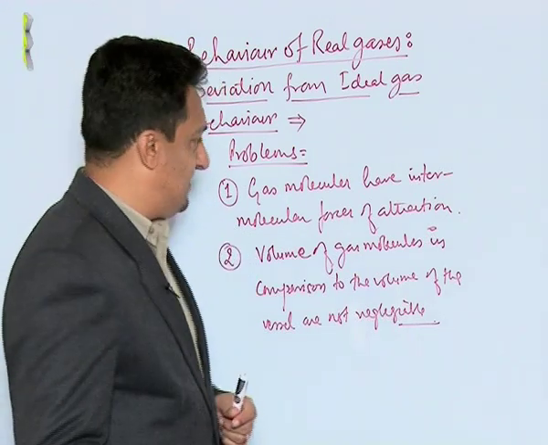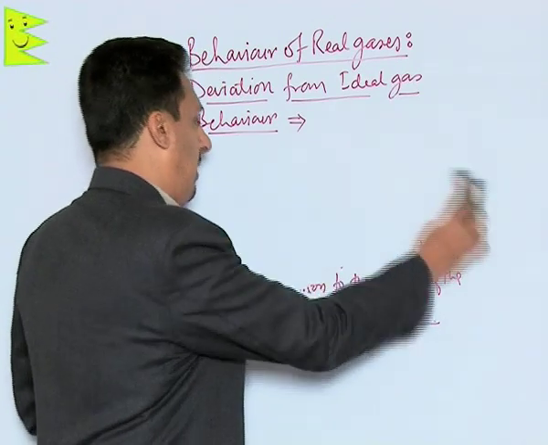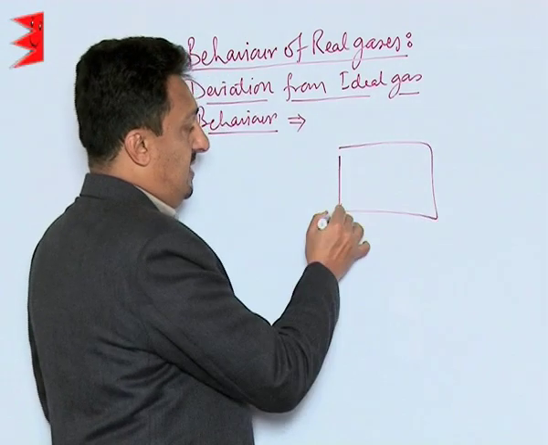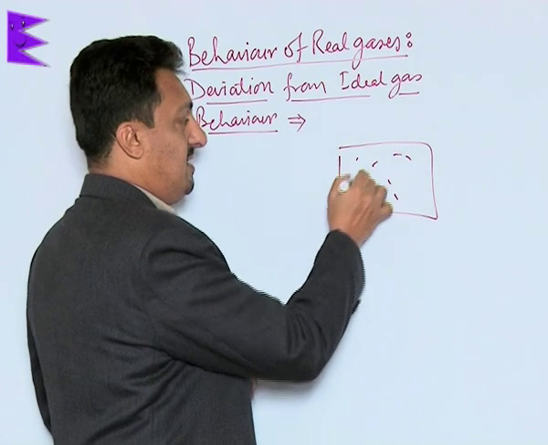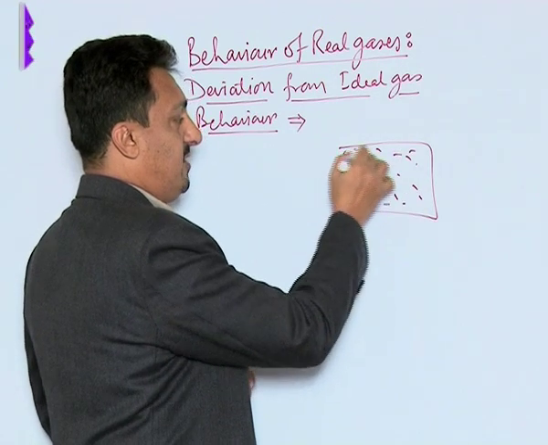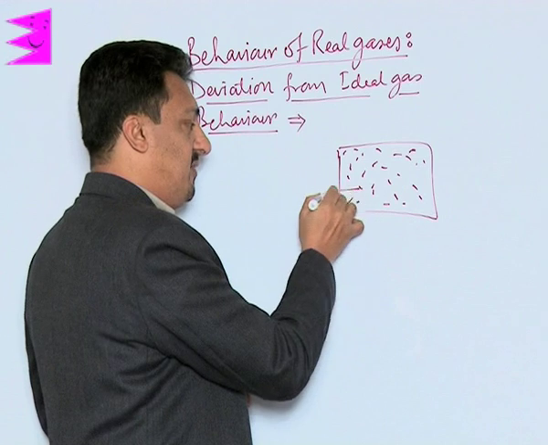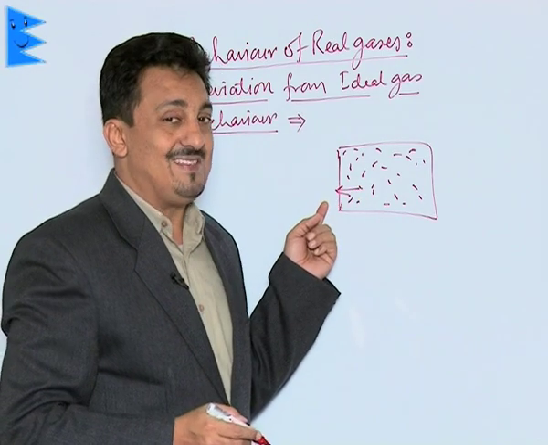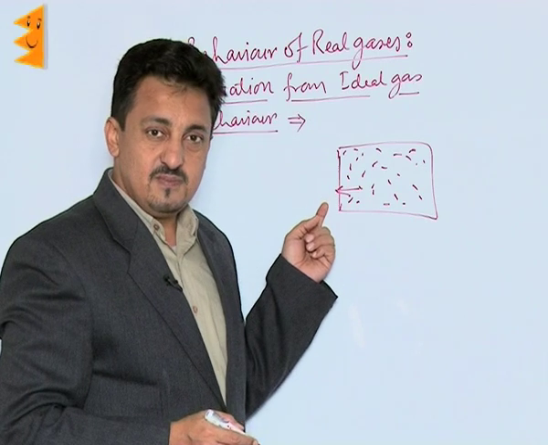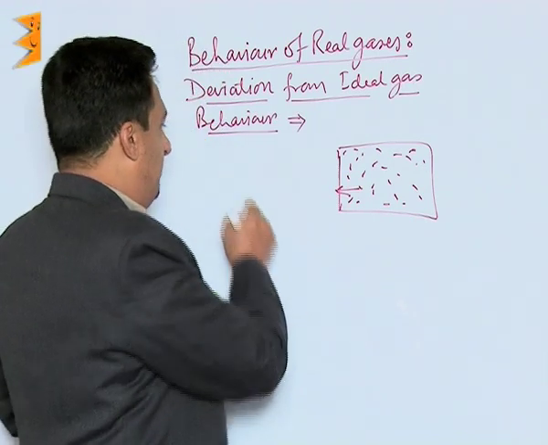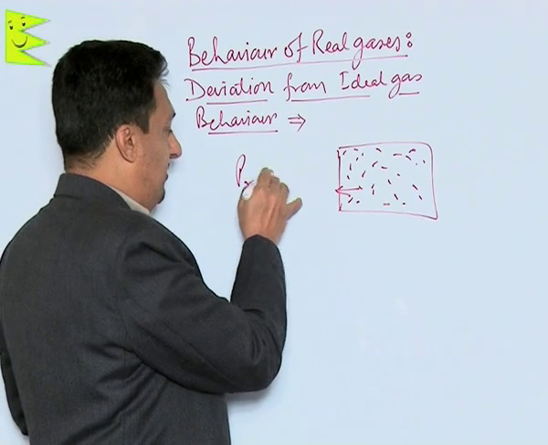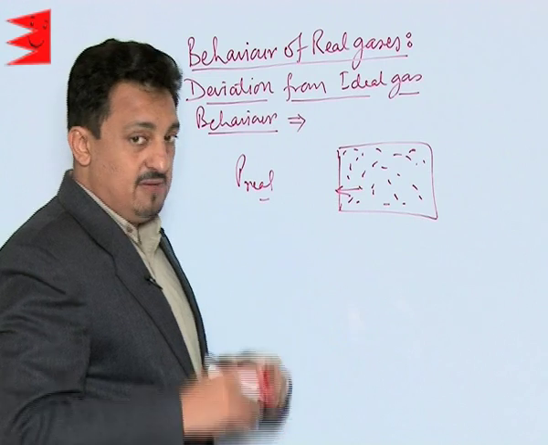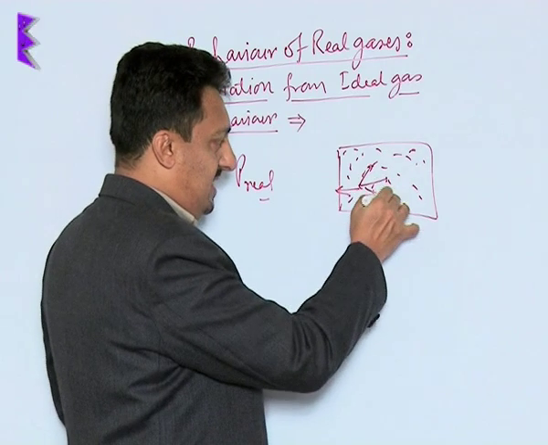Once we accept these problems, we can make out that since gas molecules have intermolecular forces of attraction, the force with which a molecule strikes the wall of the vessel is always less than the expected value. Therefore, the pressure which we measure, the real pressure, is always less than what it should be, because the other molecules are attracting it from the backside.